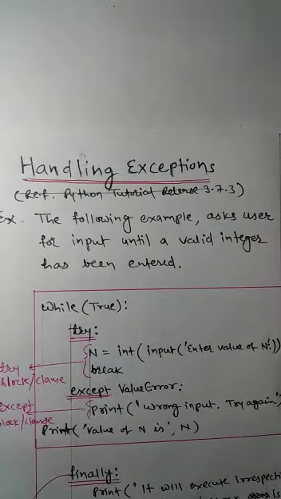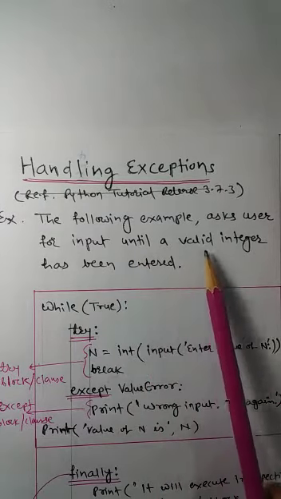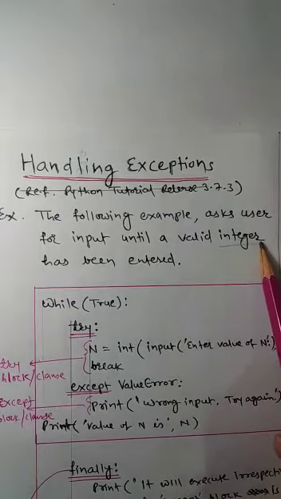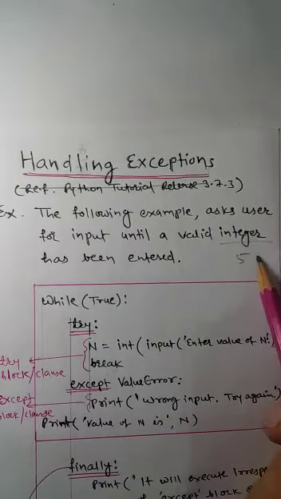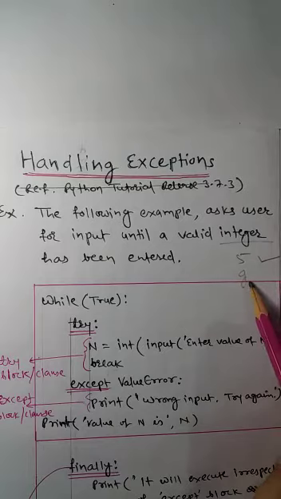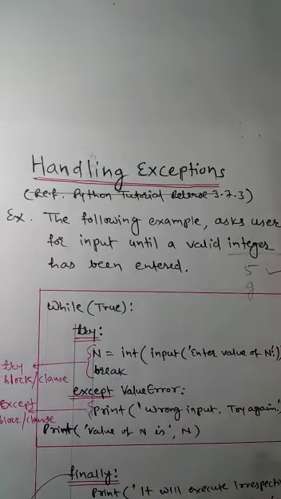This example asks the user for input until a valid integer has been entered. So it is asking for an input value, and that should be an integer. If the user has entered a value like 5, then it's okay. But if the user has entered the value g, it will result in an exception. How that exception will be handled, we'll see in this example.